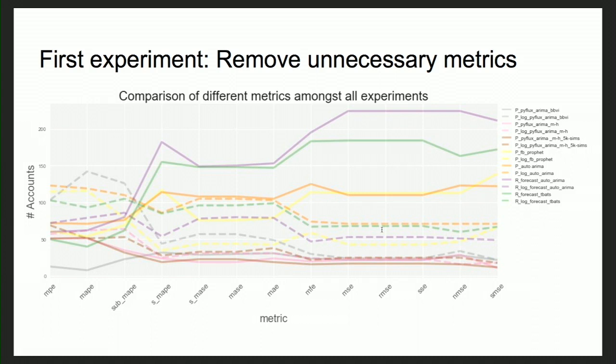In this graph, I tried to bunch together all the different metrics which have the same characteristic. On the left, left of the MASE, which is kind of in the middle, are the scale independent metrics, and everything towards the right of MASE is scale dependent metrics. If you look closely, there's a huge conflict between the percentage error metrics, which are the first three, and any other metrics that we have. This calls for a situation where we should not be using percentage errors, which was our problem statement.